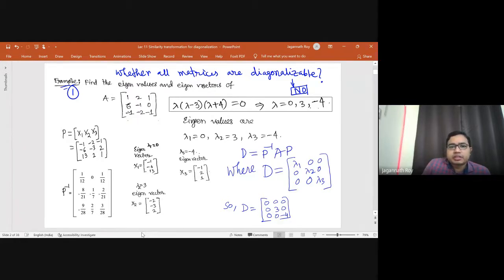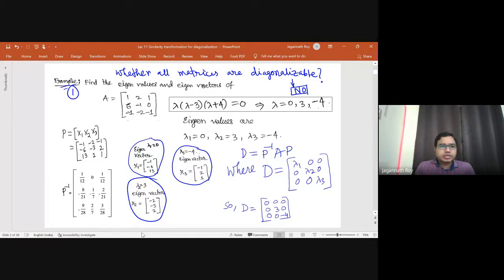For that, we will get 3 different eigenvectors, and these eigenvectors corresponding to different eigenvalues will be linearly independent. If these vectors are linearly independent, then the modal matrix P formed by these 3 vectors will be invertible. The determinant of P will be non-zero.